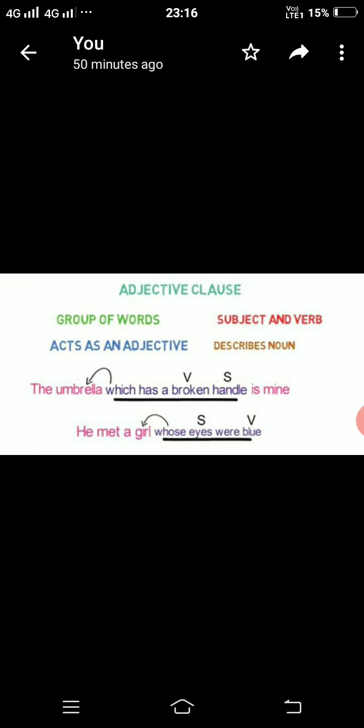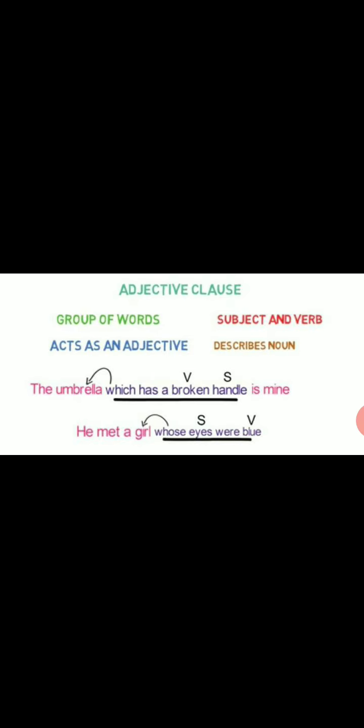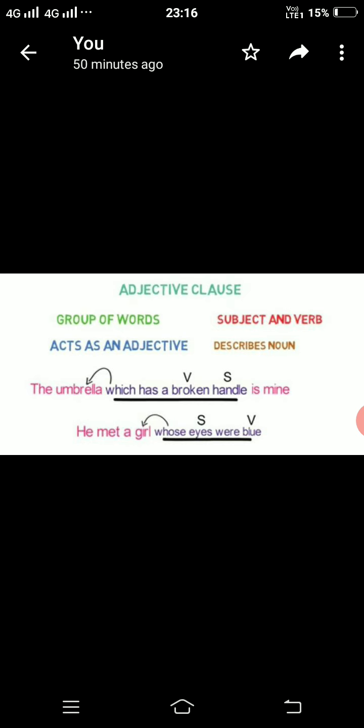Now let's look into the next type of clause, that is adjective clause, students. What does an adjective clause do? It is a group of words having a subject and a verb of its own, and it acts as an adjective in a sentence. Now what does an adjective do? We all know that it describes a noun or a pronoun. And so does the adjective clause. The example is written over here: the umbrella which has a broken handle is mine.